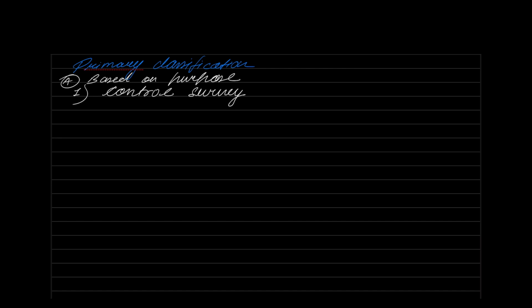So we have land, air, and water. Therefore, we will combine these two into classification based on nature of field. Classification of survey based on nature of field. Classification based on what? Nature of field. Where am I working? So based on that, these are the different classifications I have.